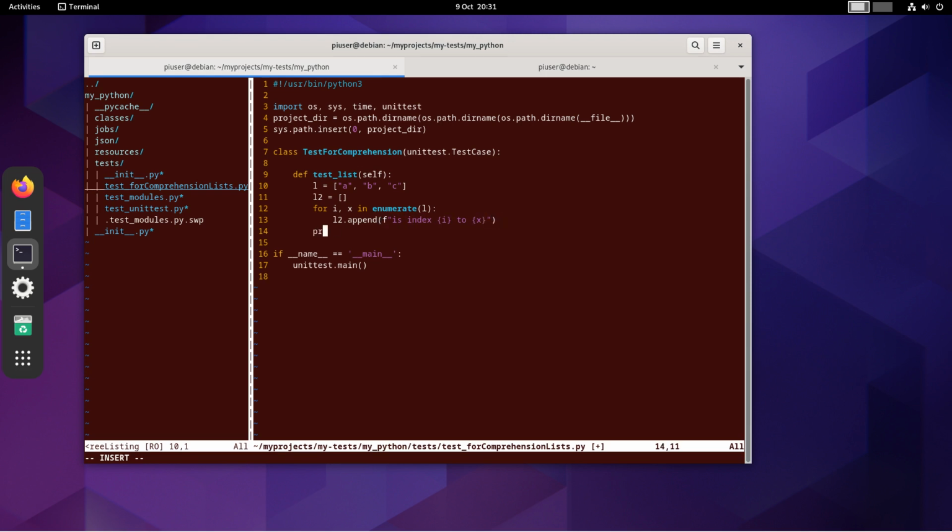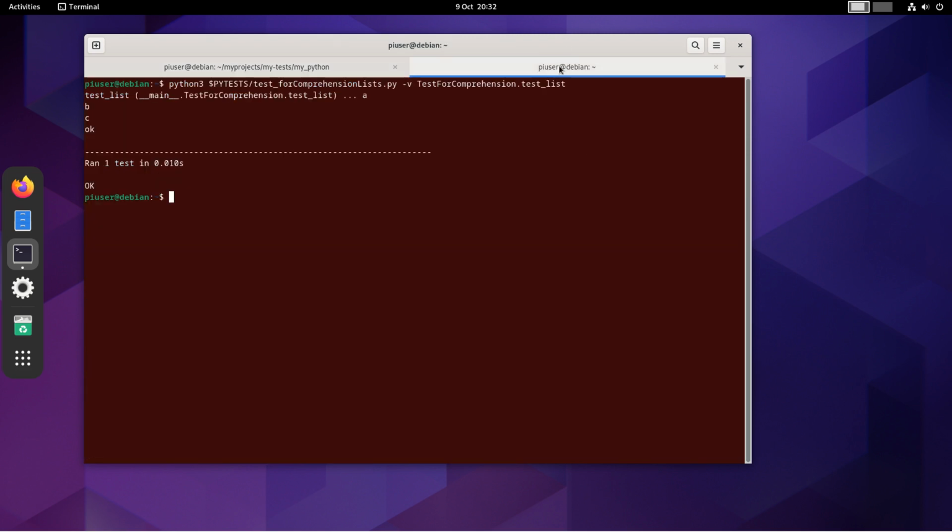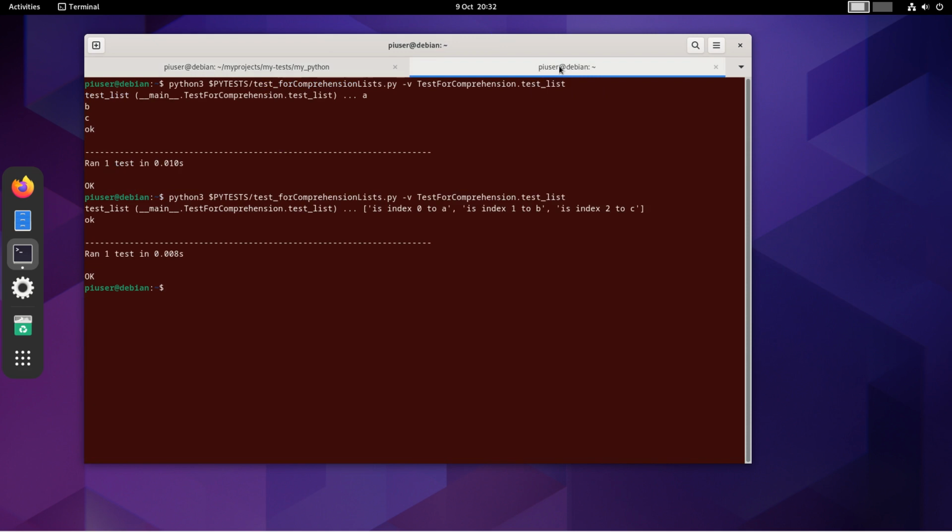And then I can print it out, so I'll print out my new list. So here's my new list, and I've done some transformations. So A is index 0, B is index 1, C is index 2.